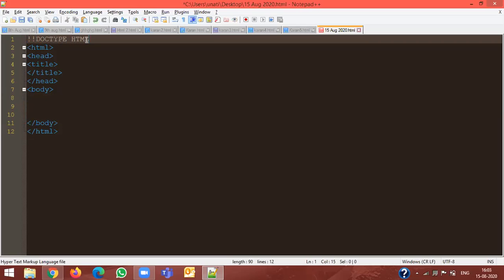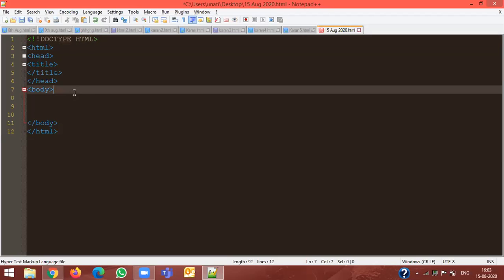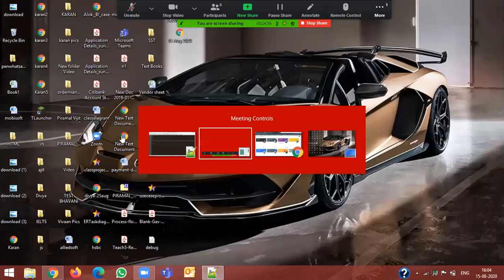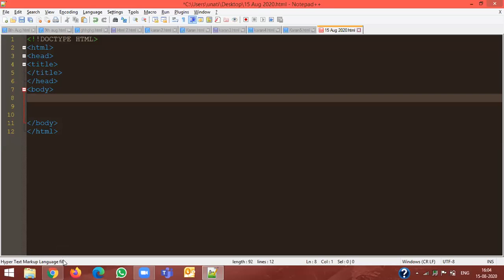Sir, so it should be in capitals, doc type. It's okay, you can put it in capital also. Okay. Please let me know once everyone has done this. You're done. Okay, thank you, Shreyans.